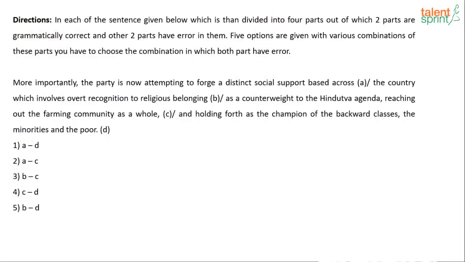Here's your next question. More importantly, the party is now attempting to forge a distinct social support based across the country, which involves overt recognition to religious belonging as a counterweight to Hindutva agenda, reaching out the farming community as a whole, and holding forth as the champion of the backward classes, the minorities and the poor. Which part of the statement has error?